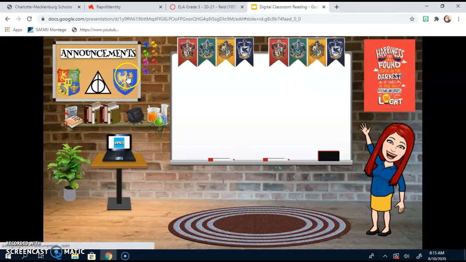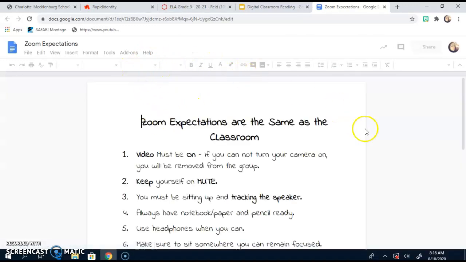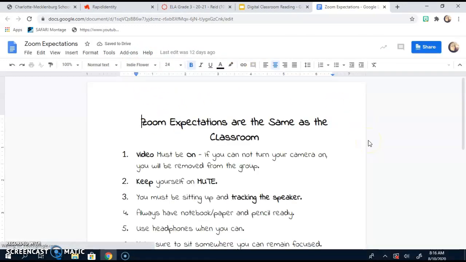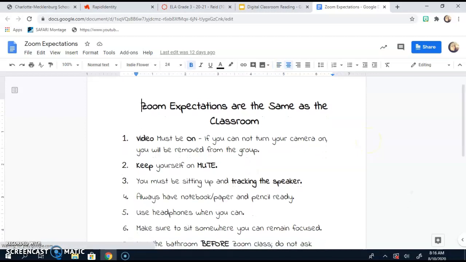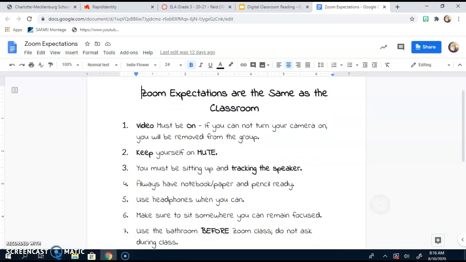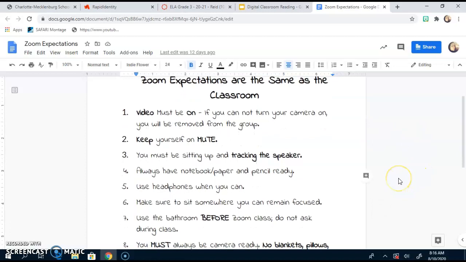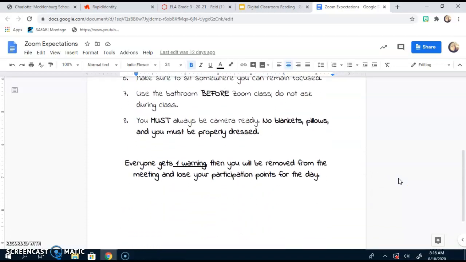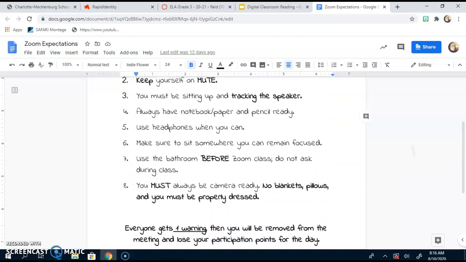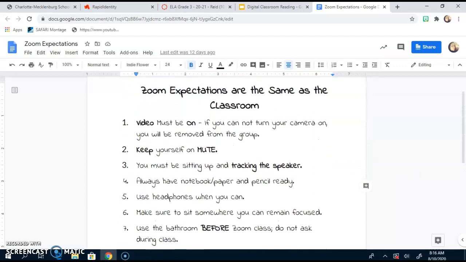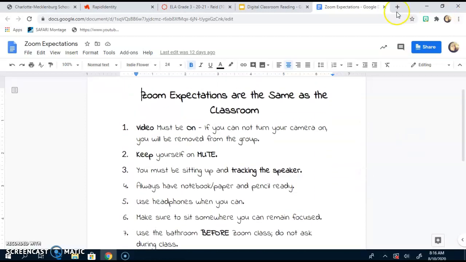If you click on the Ravenclaw, the eagle and the blue, it will take you to our Zoom expectations. So Zoom expectations will be the same as the classroom. That's what is on this document right here. So if you ever forget, or if you need to refresh yourself with our Zoom expectations, you will be able to click on that and it will take you directly to it so you can view it and read them.